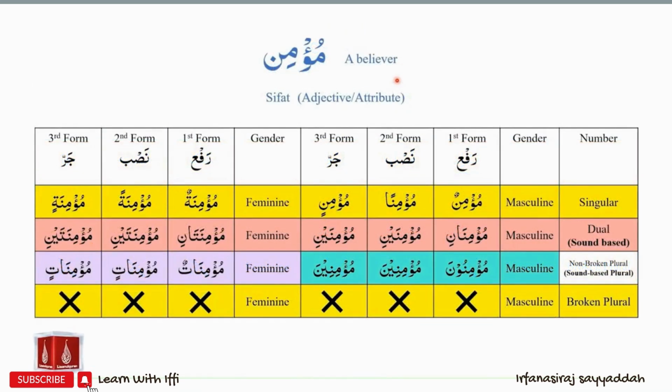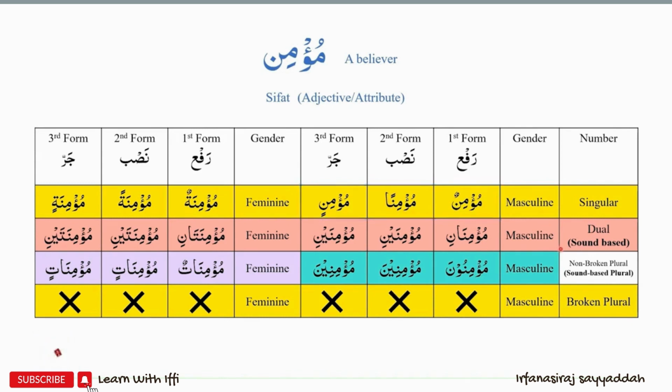Next we have the ism mu'min. Mu'min means a believer. Mu'min is a sifat or an adjective or attribute. We will first study the masculine forms of ism mu'min. In the masculine singular category, we have mu'minun, mu'minan, and mu'minin. Please note the alif that has been added at the end of mu'minan.